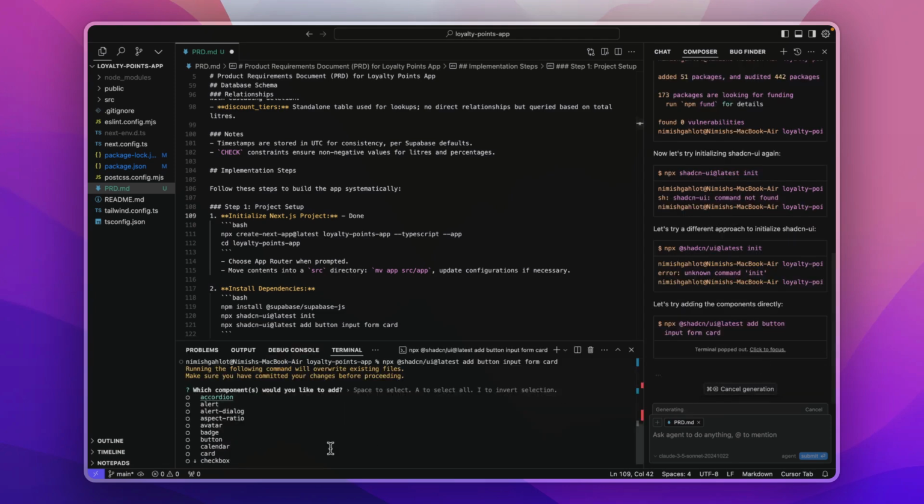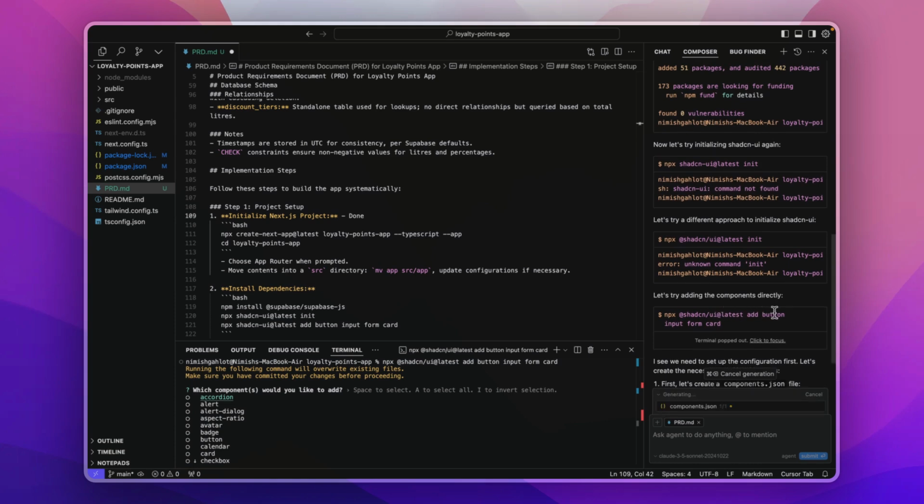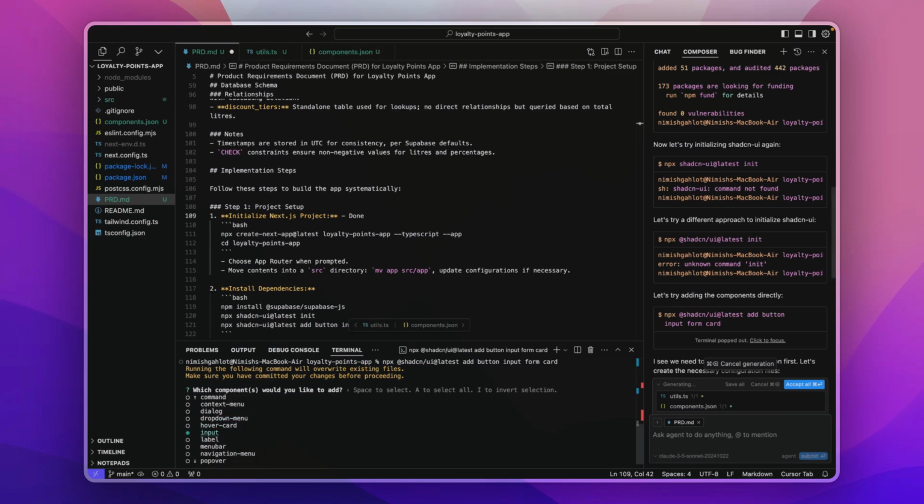So I will just pop out this terminal and I will select the components that we want. I see that we want button, input, form and card. So I will select button. I'm using space bar for selecting these. Input. Then I will select... I see that there is no form option over here. Let's see if there is form. No, there is no form. And I will select card here and I will press enter.